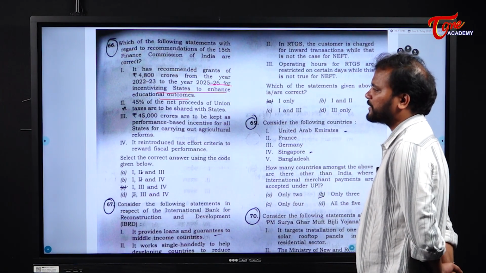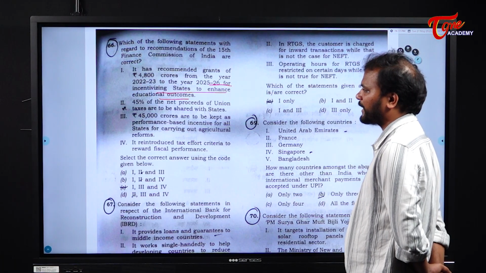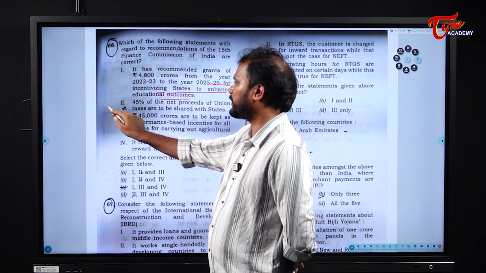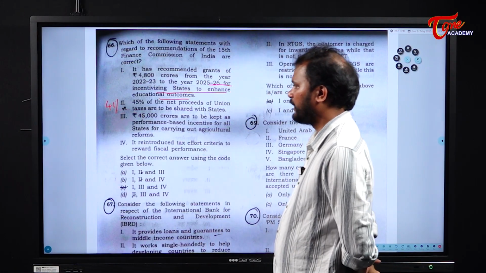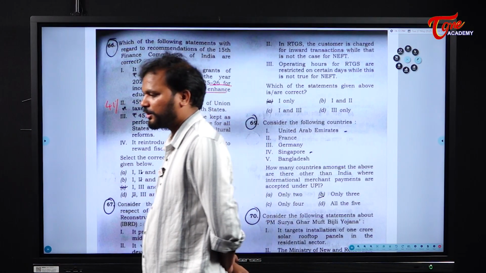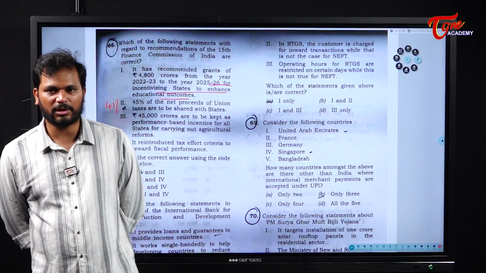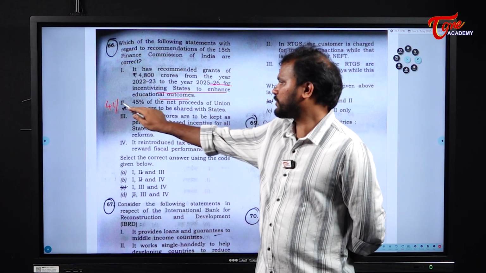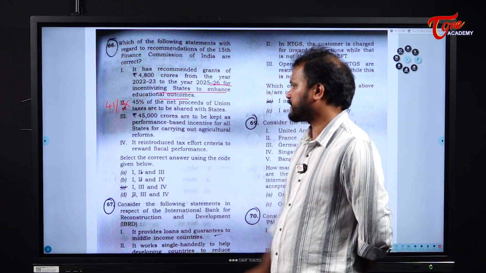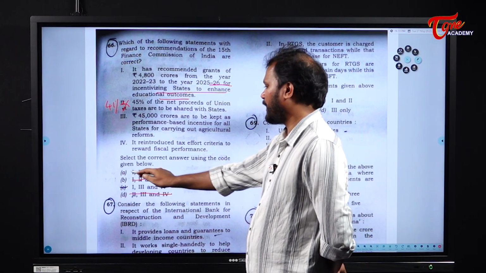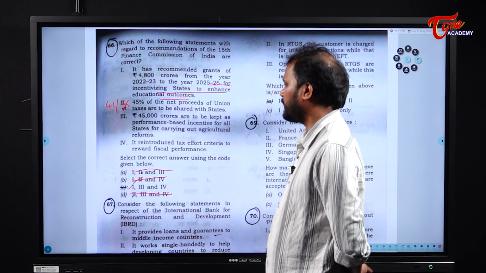Next, 45% of the net proceedings of union taxes are to be shared with states. It is not 45%, it is 41%. Why? Because previously we used to have 42%, but we have reduced that 1% in order to supplement the resources of the newly formed Jammu and Kashmir and the Ladakh region. So statement 2 is wrong. Now once you eliminate statement 2, this is gone, this is gone and this is gone. Answer is 1, 3 and 4.